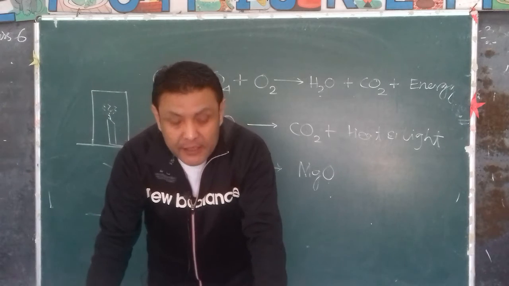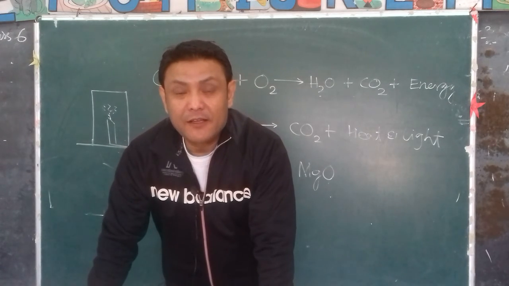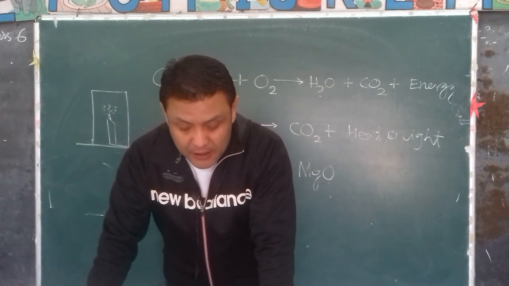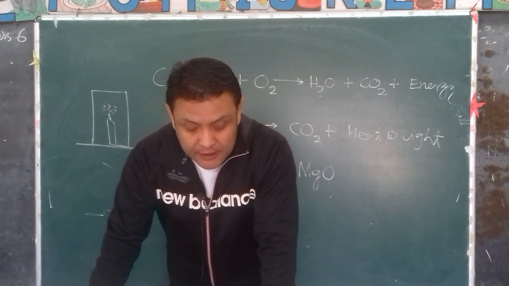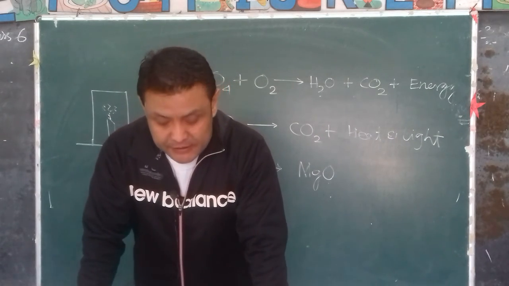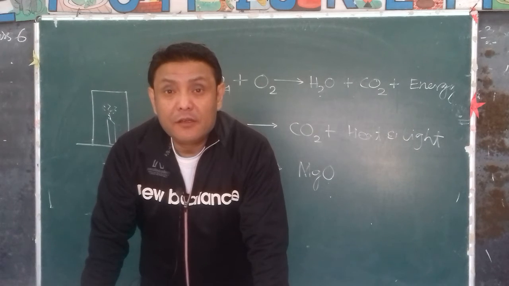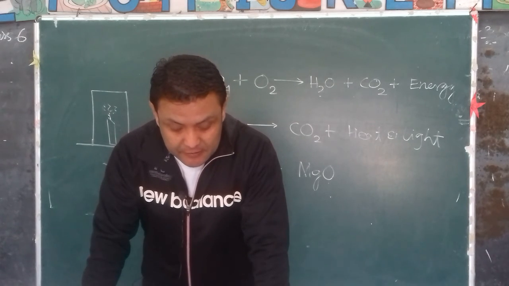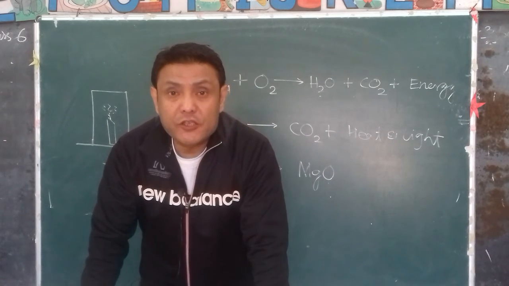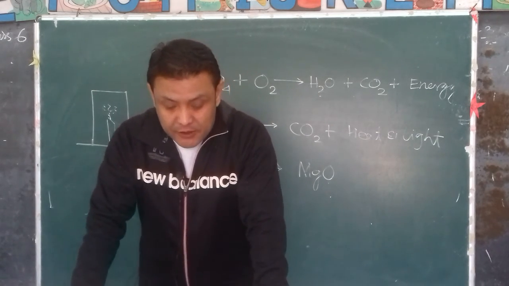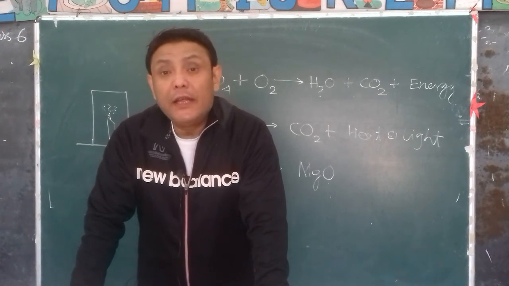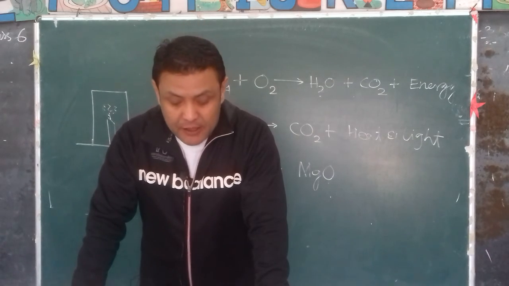The differences: rusting is an extremely slow process, whereas combustion is a very rapid process. Another difference is that little heat, or almost no heat, is released in rusting, whereas in combustion a lot of heat is released. Moisture is necessary for rusting, whereas moisture is not necessary for combustion. Only air is necessary for combustion.